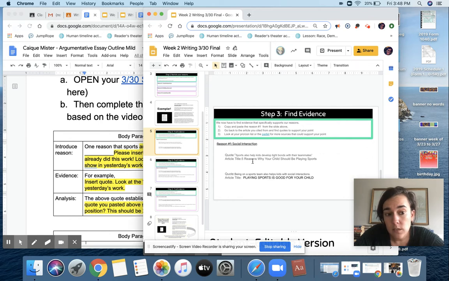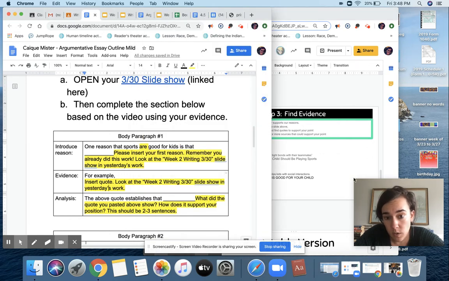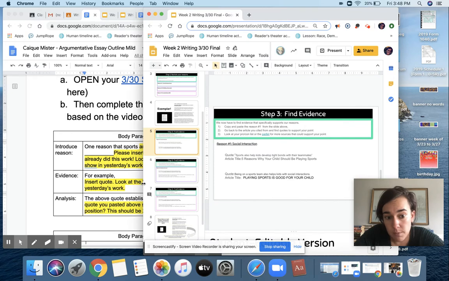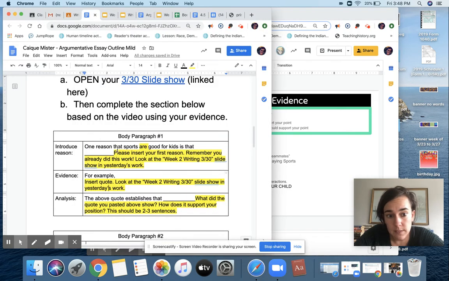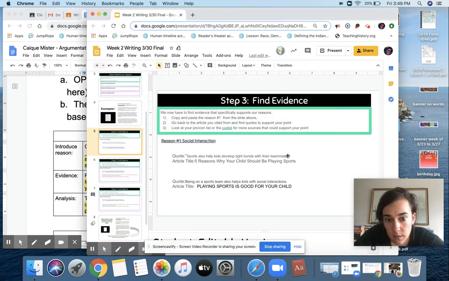So what you need to do before you copy and paste a quote from here is read both the quotes and decide which is the best evidence to support this reason. So think about your topic sentences. One reason that sports are good for kids is that it gives them social interaction.